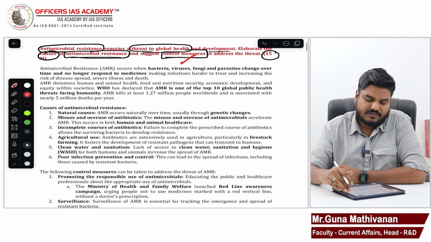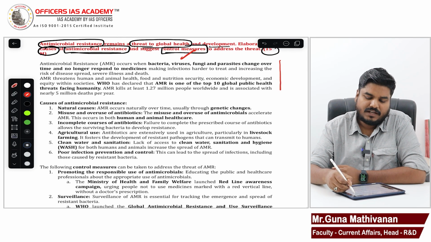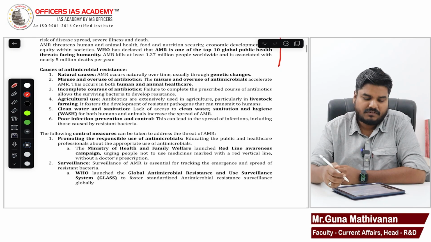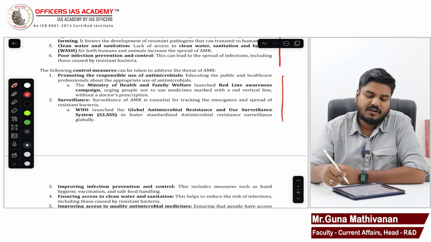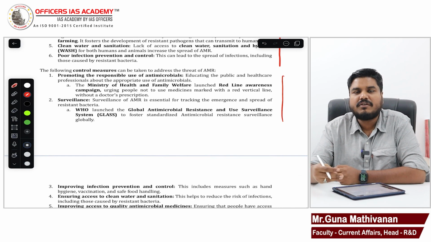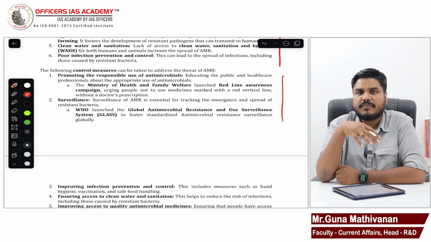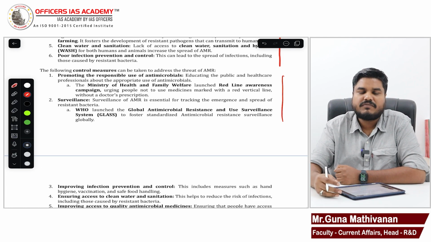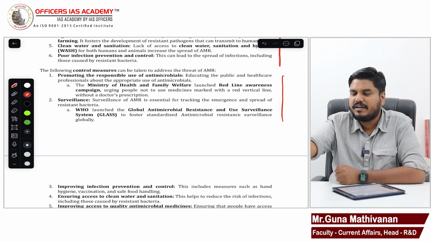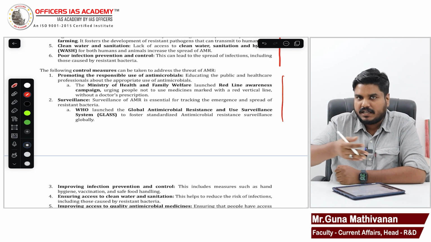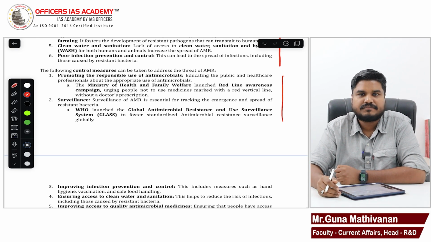Okay. So here I have given a model answer with the introduction and threat. I have given it here in paragraph format. Then I have given the causes. Then I have explained the control measures. Please explain the control measures, that is, how each measure is going to control. If the government is going to improve the health infrastructure, how is it going to prevent this? Right? That link point, please give it.